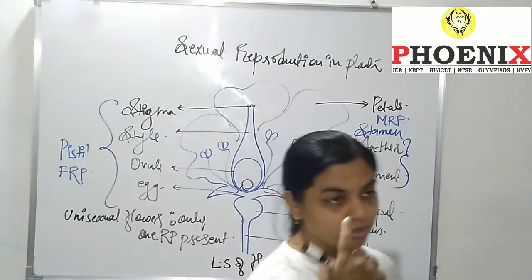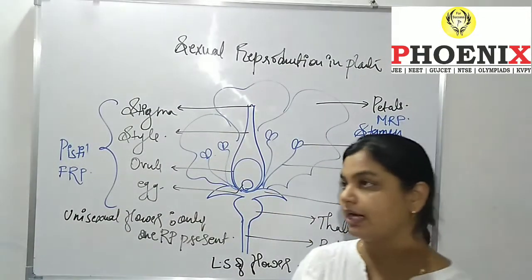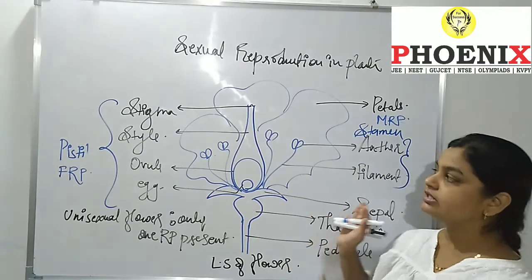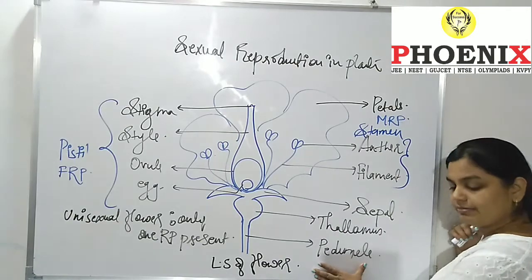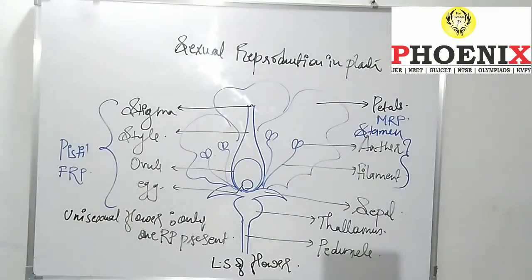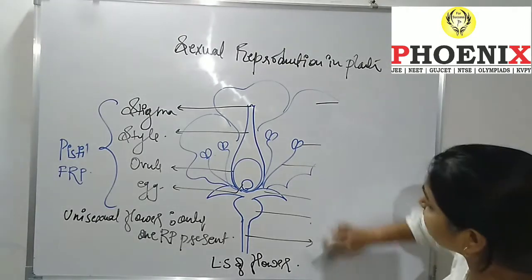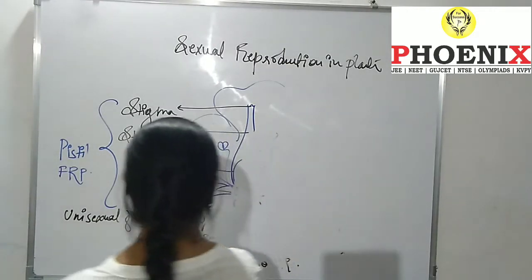To explain what a unisexual flower is, I would like to draw a diagram. I'm just going to rub this out, and I will make it again for you.